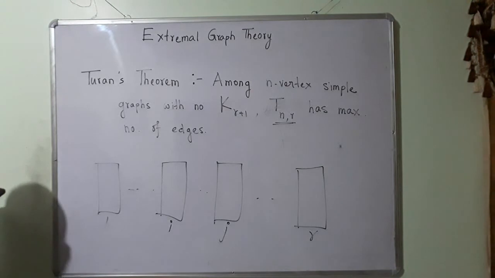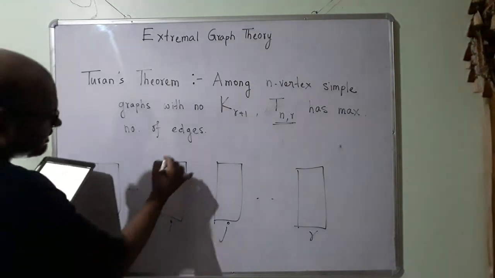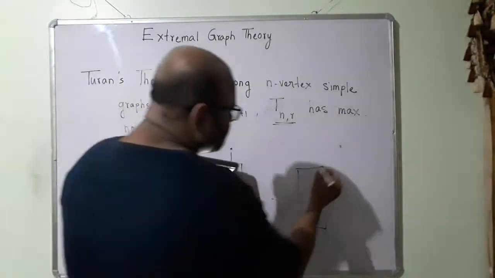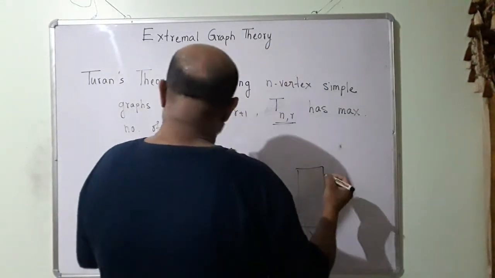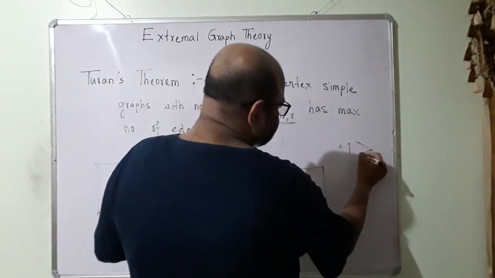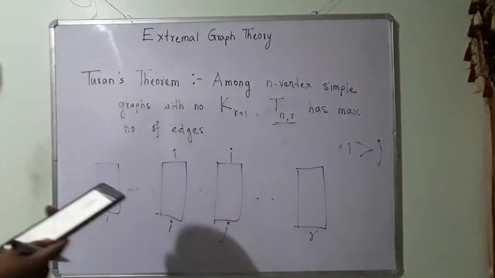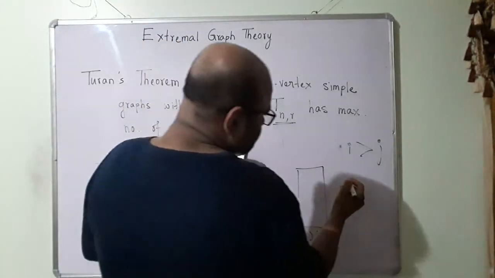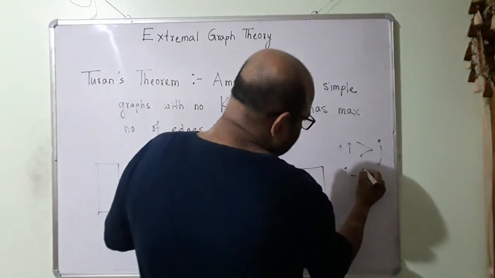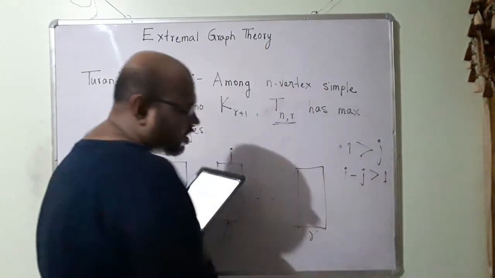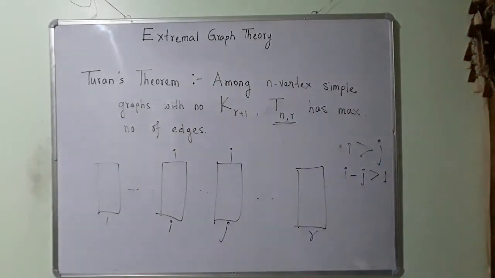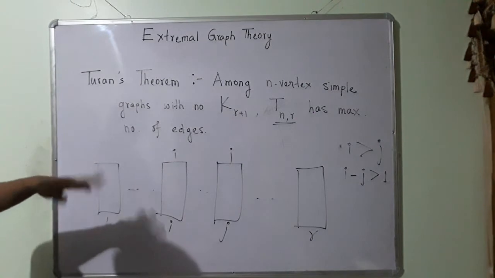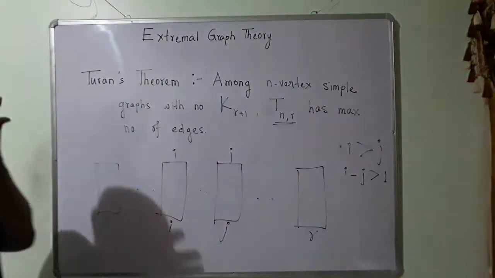So say this is i and this is j, and the difference between i and j is more than 1. i is greater than j, and i minus j is greater than 1. So this is not a Turan's graph. Now what is going to happen? Even if I have this as complete, and of course Turan's graph is also complete, let us take this to be complete.